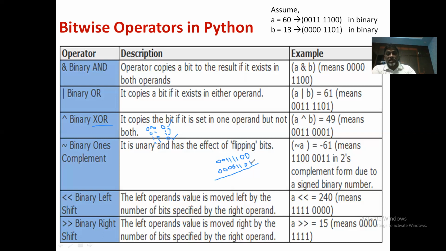Okay. So 0 exclusive OR 1 is 1, 0 exclusive OR 0 is 0, 1 exclusive OR 1 is also 0, 1 exclusive OR 1 is 0 again, 1 exclusive OR 0 is 1, 1 exclusive OR 0 is 1, 0 exclusive OR 0 is 0, 0 exclusive OR 0 is 0. Okay, so this will be the number you will get. 0, 0, 1, 1, 0, 0, 1. Right.